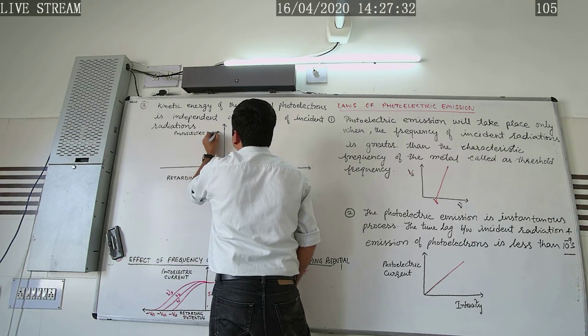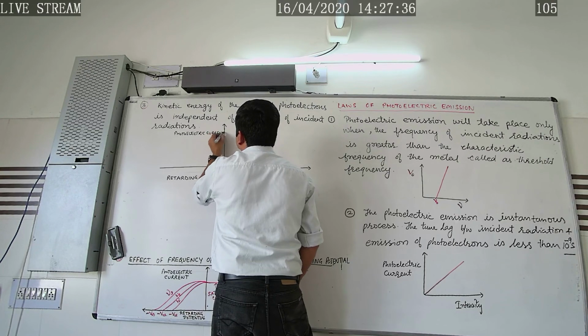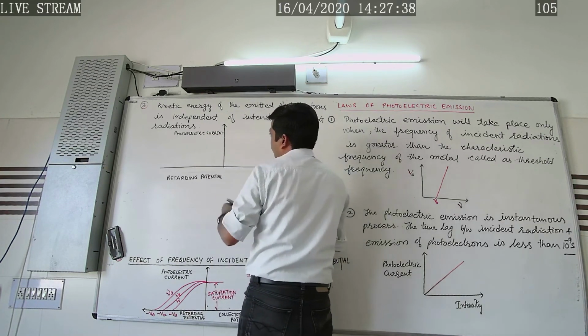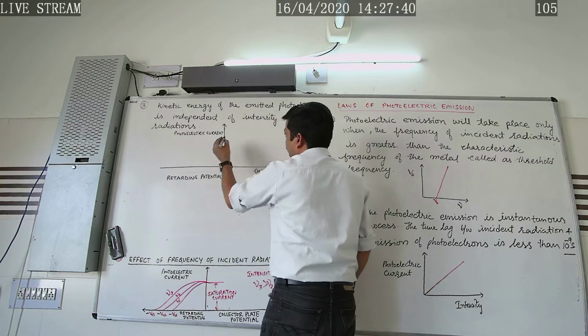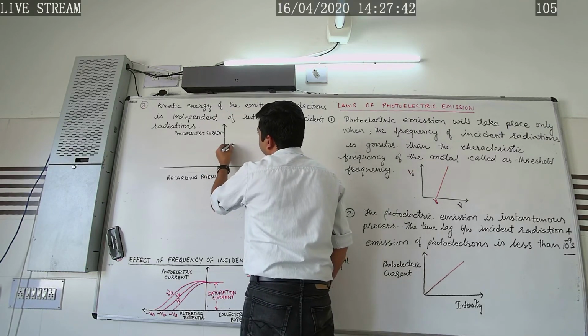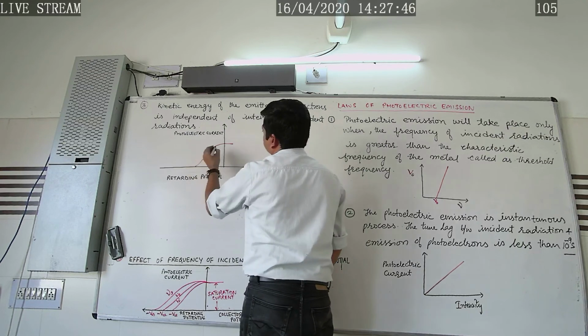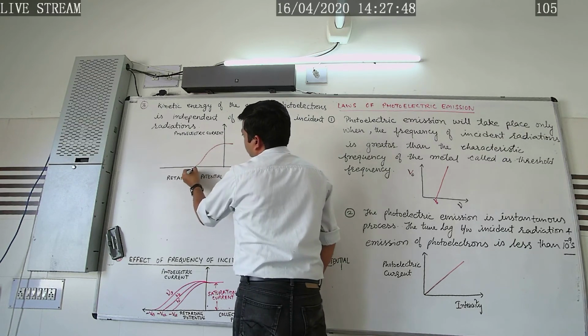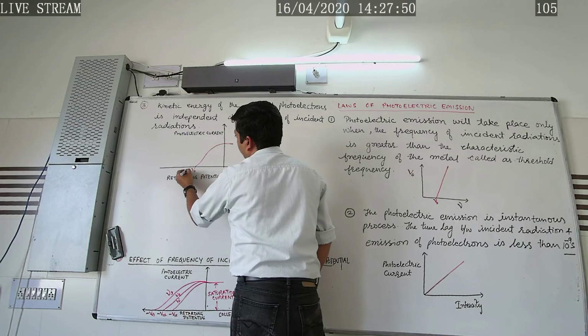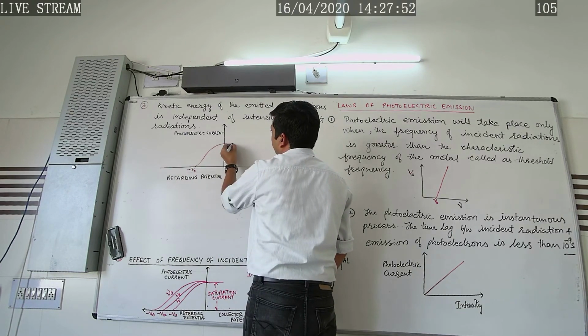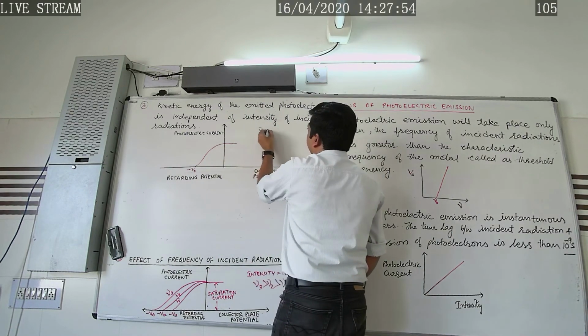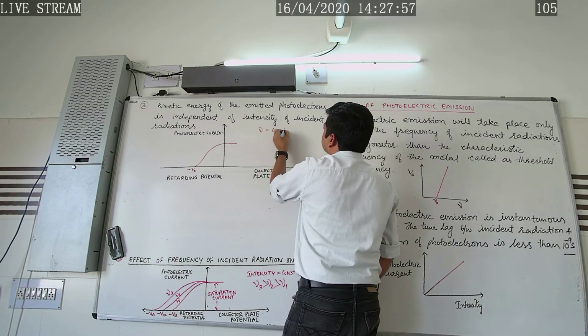How can we explain this? If the frequency is kept constant, then this is minus V naught, the stopping potential.